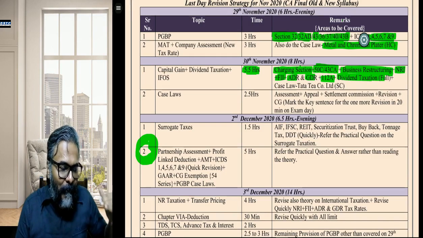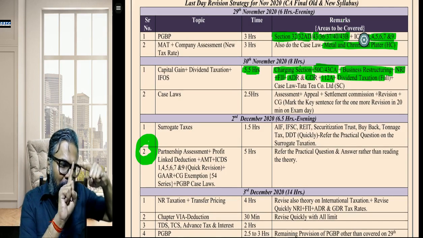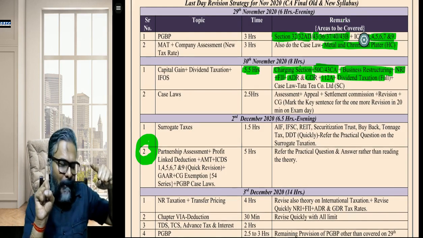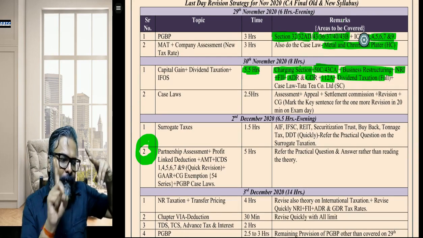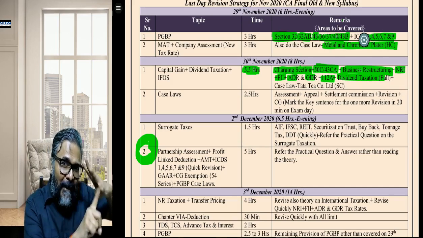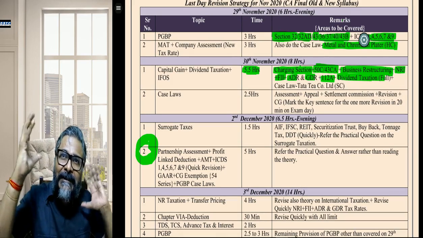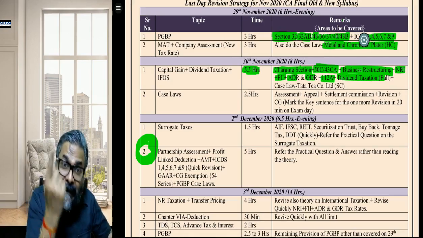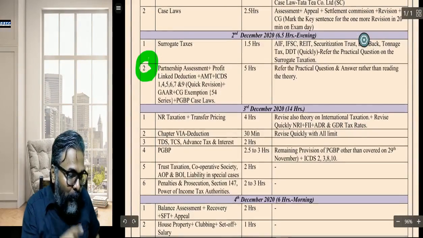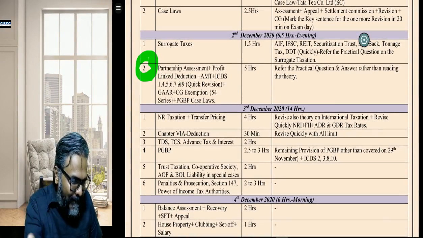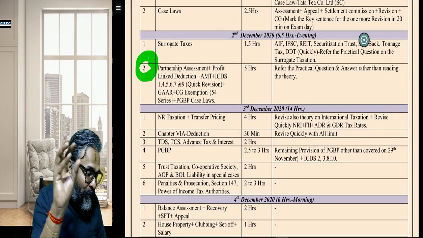But why am I making this presentation like this? Because, students, if you don't revise PGBP the day before the examination, if you don't revise capital gains, dividend taxation or IFOS a day before the examination, still it is fine. Why? Because these are all conceptual topics. But a day before the examination, you need to revise penalty, trust taxation, assessment, SFT, appeals, chapter 6A deduction, NR taxation, transfer pricing.